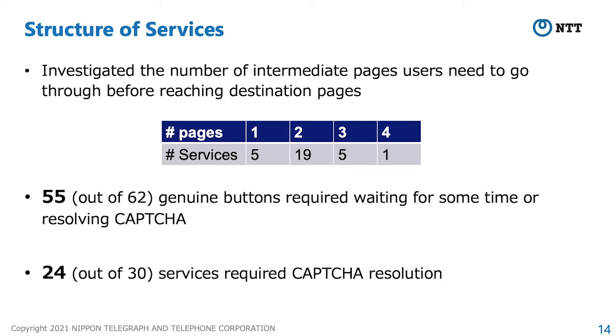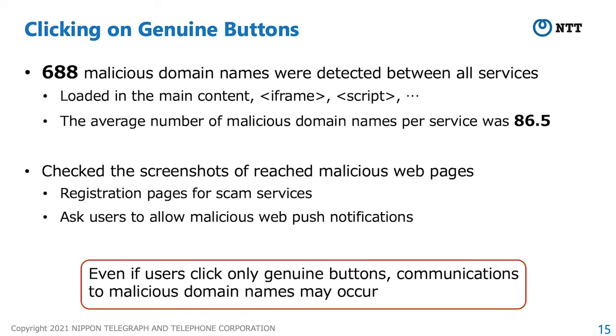We revealed the security risks when clicking on only the genuine buttons. As a result, 688 malicious domain names were detected between all services. These malicious domain names were loaded in the main content, iframe tag, and script tag. We found that all services generate an average of 86.5 web requests to malicious domain names per short URL.